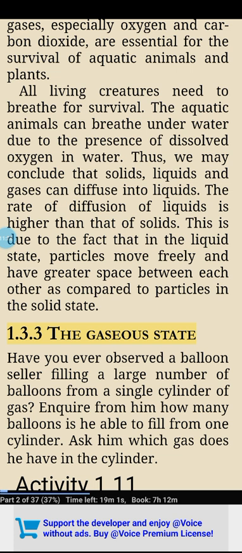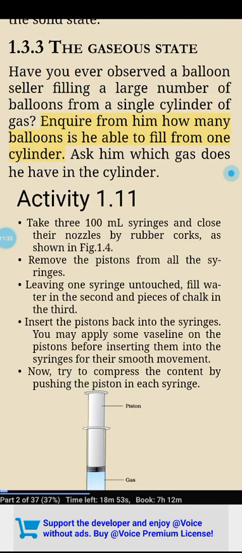1.3.3 The gaseous state. Have you ever observed a balloon seller filling a large number of balloons from a single cylinder of gas? Enquire from him how many balloons he is able to fill from one cylinder. Ask him which gas he has in the cylinder.